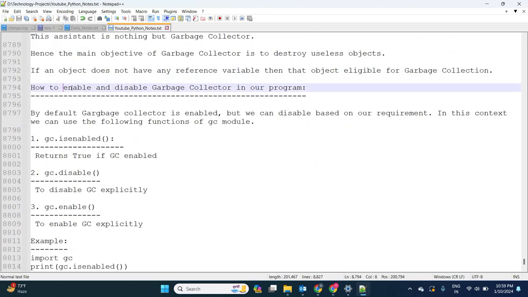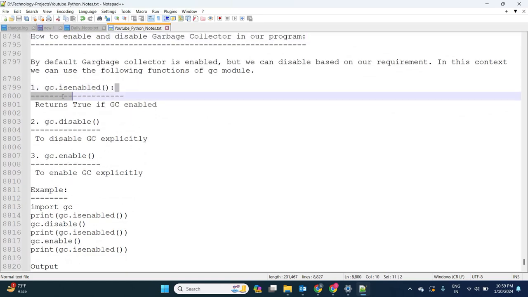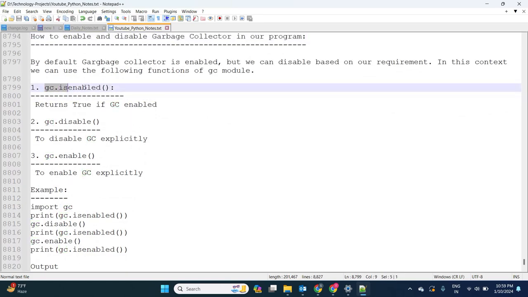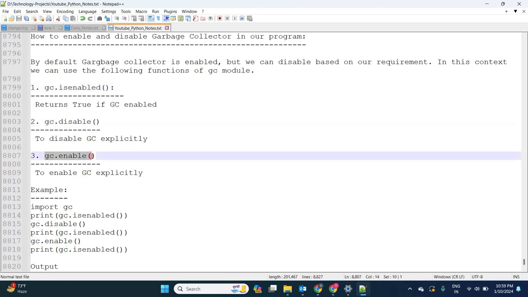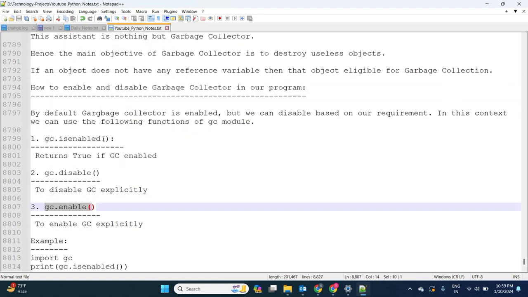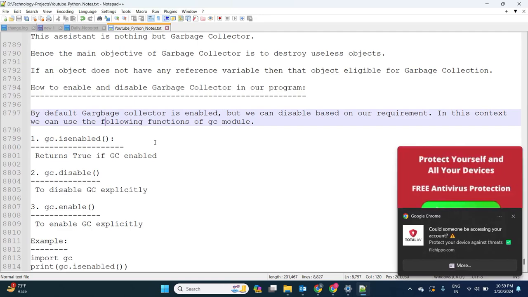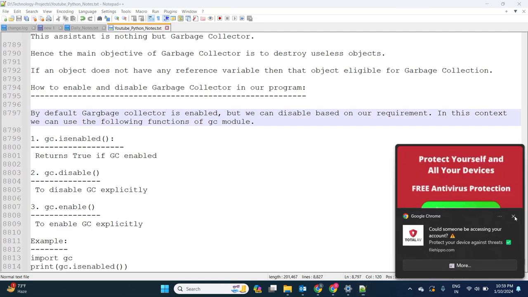And we observed how to enable and disable the garbage collector in our program. By using this, we can disable or enable it based on our requirement. But if we disable it explicitly, there may be a chance of the application going down with a memory error. It is not sure; it varies from platform to platform.